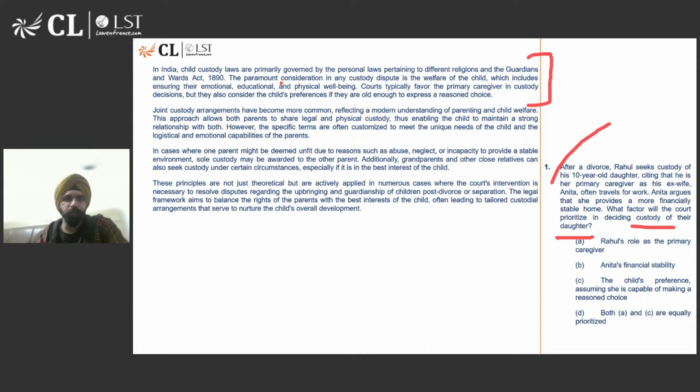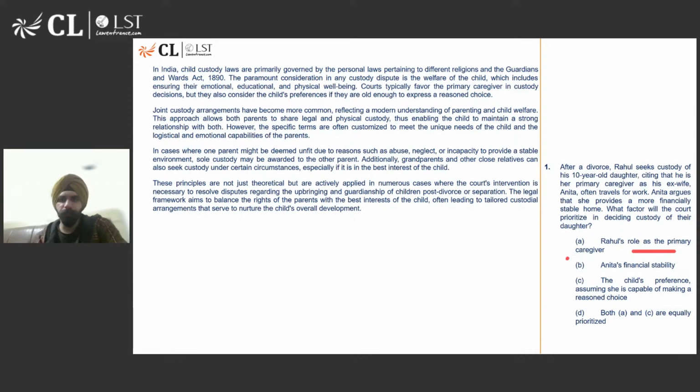The paramount consideration, that means the topmost consideration in any custody dispute, is the welfare of the child. ठीक है? Which includes ensuring their emotional, educational, and physical well being. Courts typically favor the primary caregiver in custody. Who's the primary caregiver here? Rahul. But they also consider the child's preferences if they are old enough to express a reasoned choice. So, if let's say the child is, for example, 20 years old, that means he is almost old enough to express a reasonable choice. Now, let's look at our options.